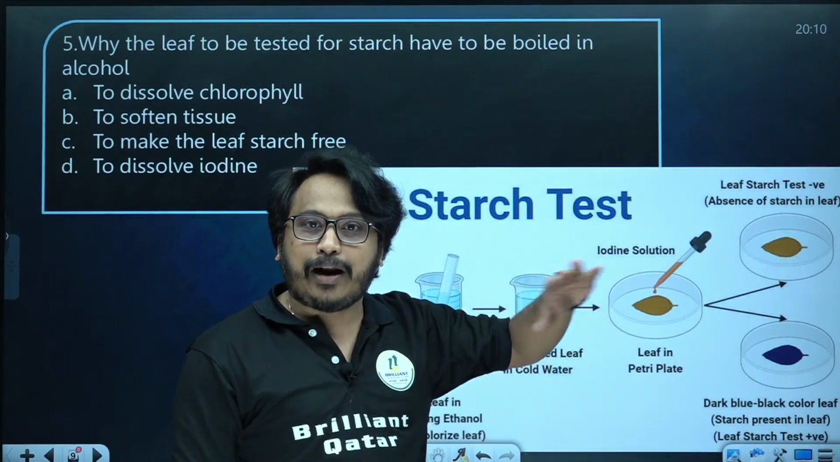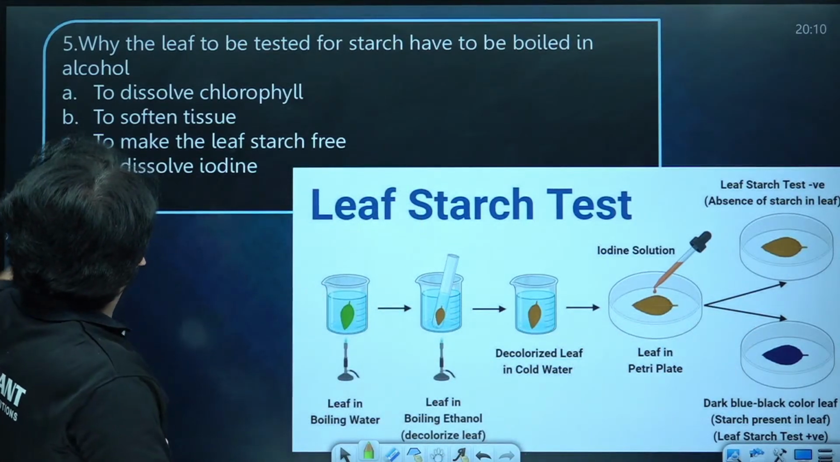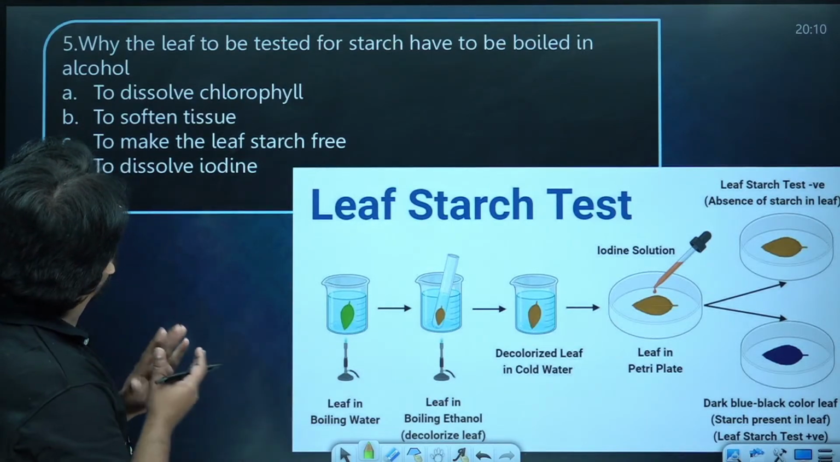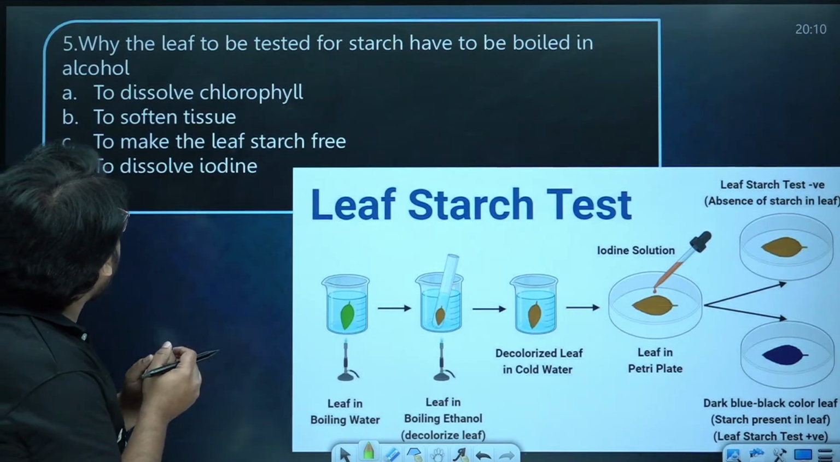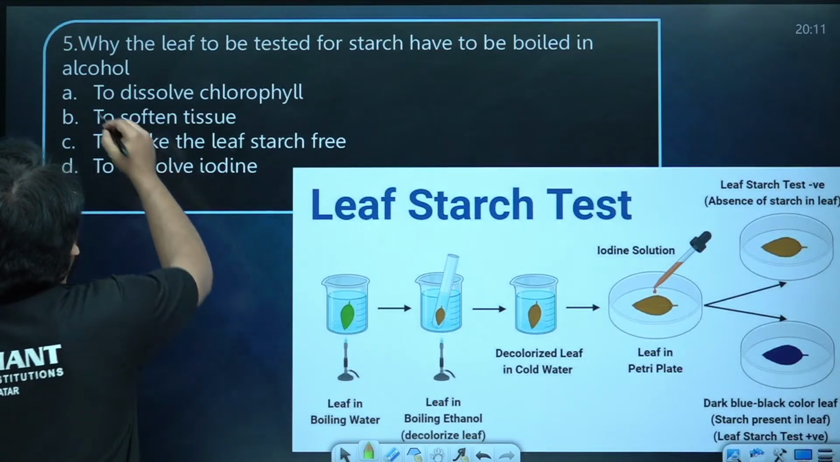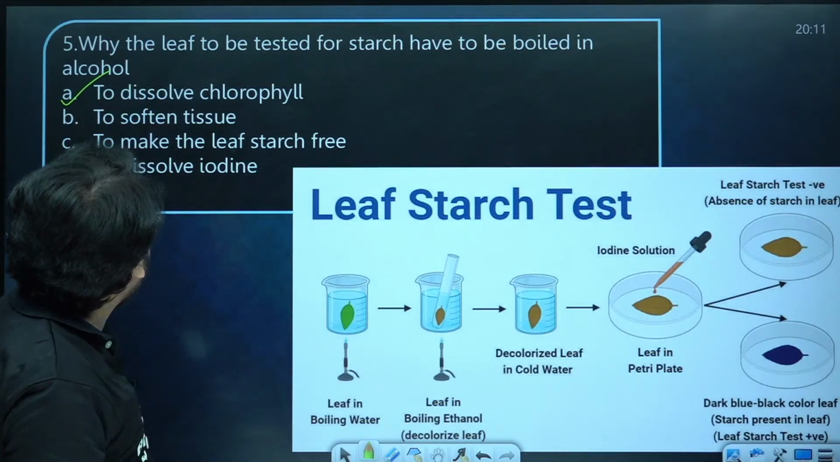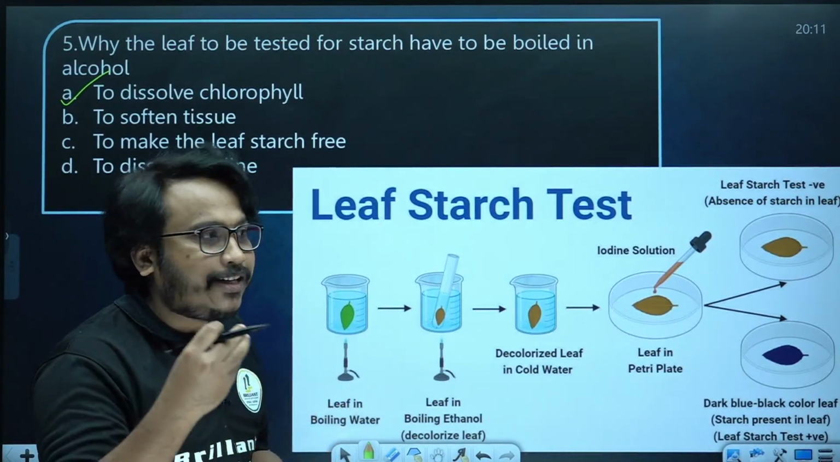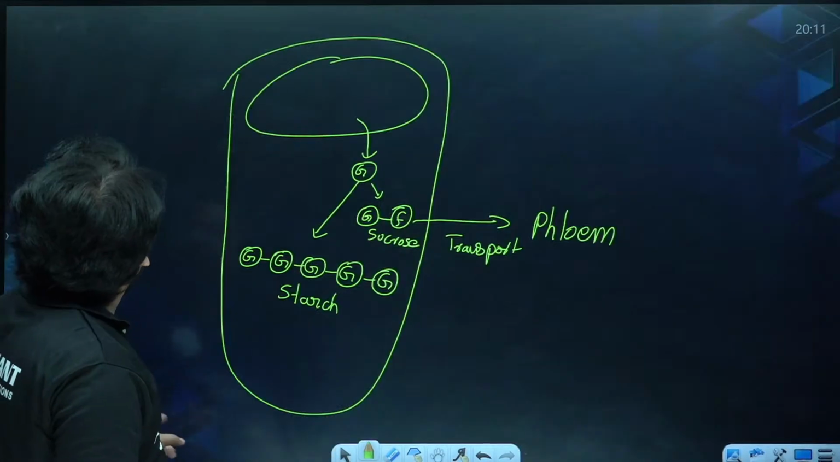It is turning blue-black. Now, why does the leaf to be tested for starch have to be boiled in alcohol? The main purpose is to dissolve the chlorophyll. That is why, to remove the chlorophyll, we boil it in alcohol.